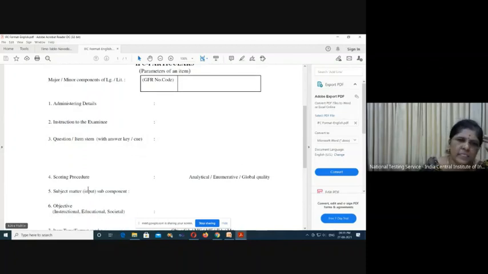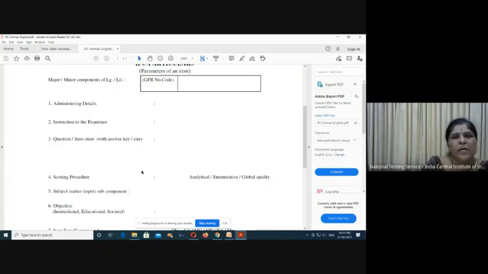Next is the scoring procedure. As we already have three types of scoring procedures: one is analytical, one is enumerative, and the other is global quality. For the achievement test, the global quality kind of thing will not come into the picture. We only have to mention whether the particular question is analytical or enumerative.